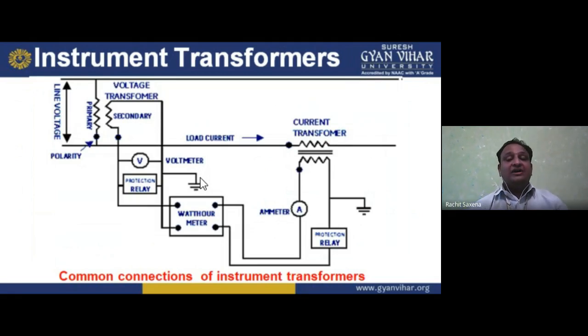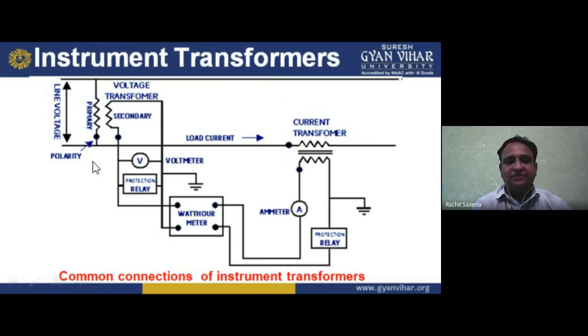Instrument transformer. Now how can we connect an instrument transformer here? Basically, we have the line voltage here, and here we have the primary winding with the secondary winding, and we have the voltage transformer in it. So in the line voltage we connect the voltage transformer. On the secondary side, we have the voltmeter connected in parallel, then the protection relay, and then the watt hour meter.